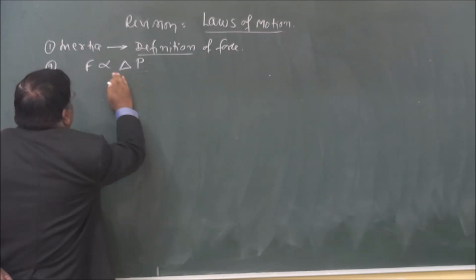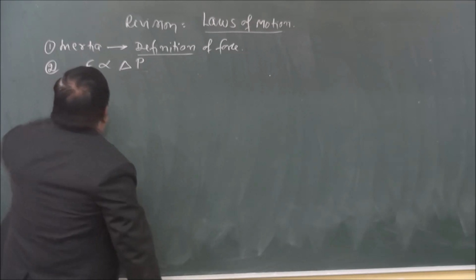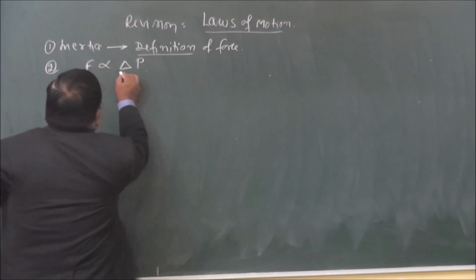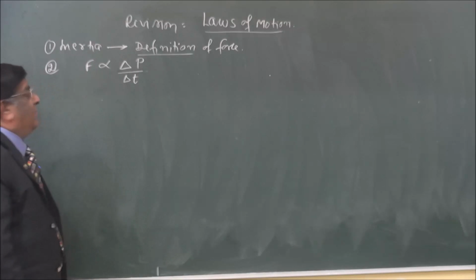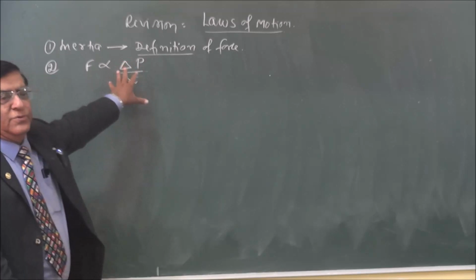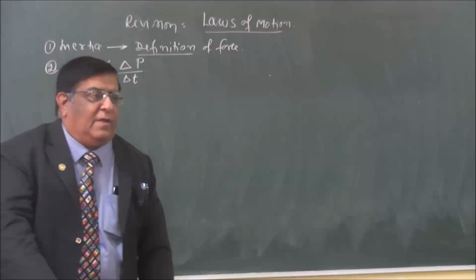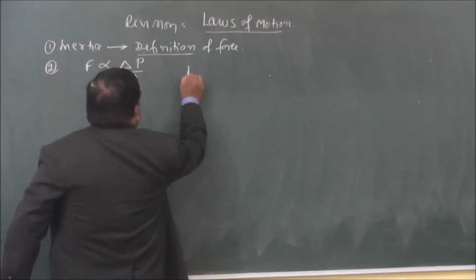Force is proportionate to rate of change of momentum, or change in momentum divided by time, delta P by delta T. Rate of change of momentum is proportionate to force. This is the law. And with this law, you have done the derivation. And what is that derivation?